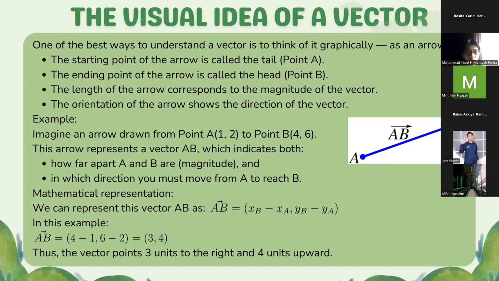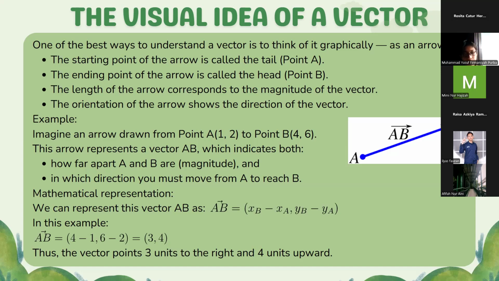This arrow represents a vector AB, which indicates both how far apart A and B are, that is the magnitude, and in which direction you must move from A to reach B.